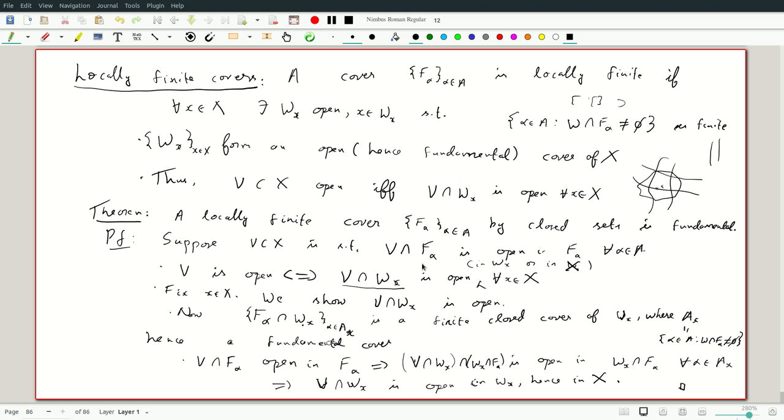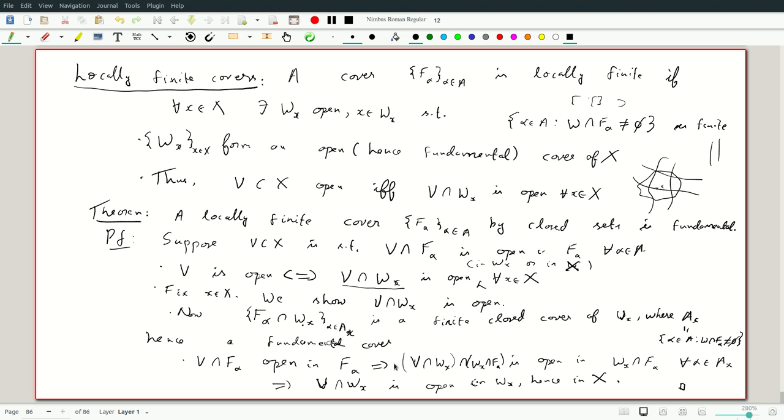And so when I further intersect V intersection F alpha with each Wx, now because all but finitely many are empty and can be thrown away, I get a finite collection of closed sets in Wx, closed with respect to the subspace topology of Wx, which cover Wx and hence form a fundamental cover of Wx. So we can conclude V intersection Wx is open because V intersection each of these F alphas is open, and this is a further intersection of closed sets.